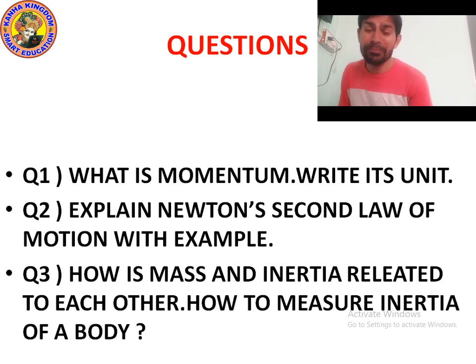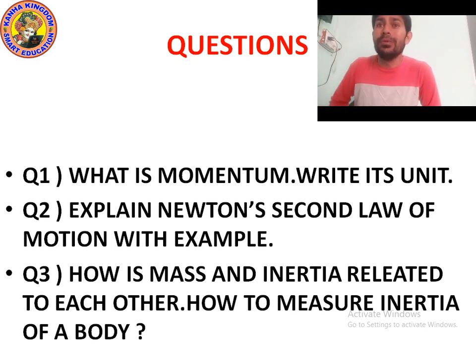You are decreasing the momentum by decreasing the velocity of the ball, because we know that the mass of the ball coming towards you is very small. The mass of the ball is low, but the velocity is very high, and when the velocity is high, momentum is also high. So when you try to catch the ball, you move your hands back because you want to decrease the velocity so you can easily catch it. This is the example of Newton's second law of motion, and it will save you from injury.